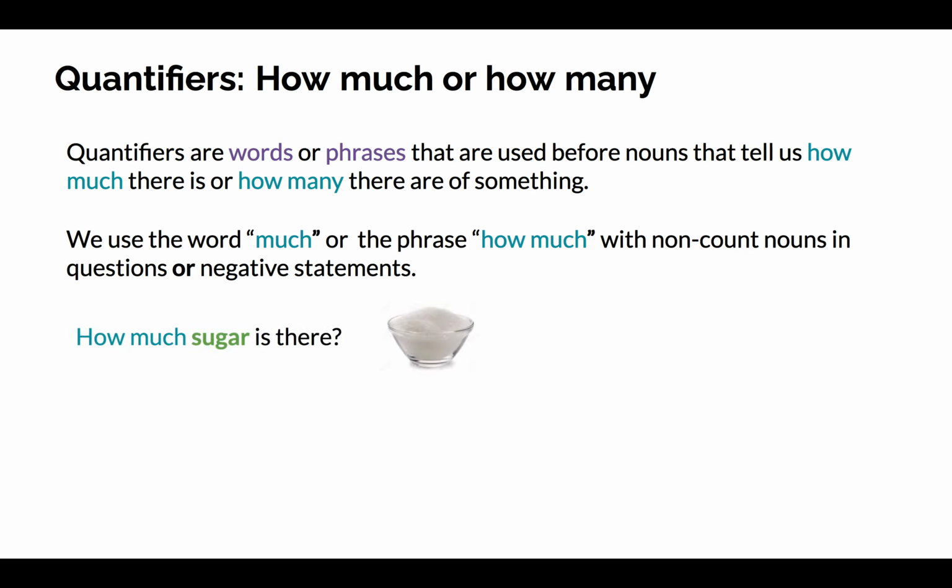Let's look at some examples. How much sugar is there? And there isn't much time. Sugar and time are non-count nouns. We use much before the nouns in these examples. How much is the question, but there isn't is a negative statement.